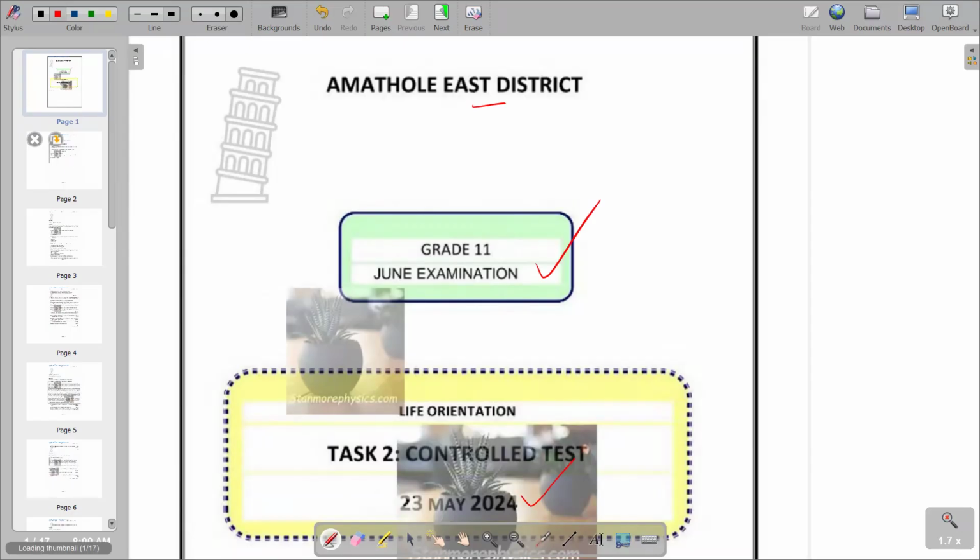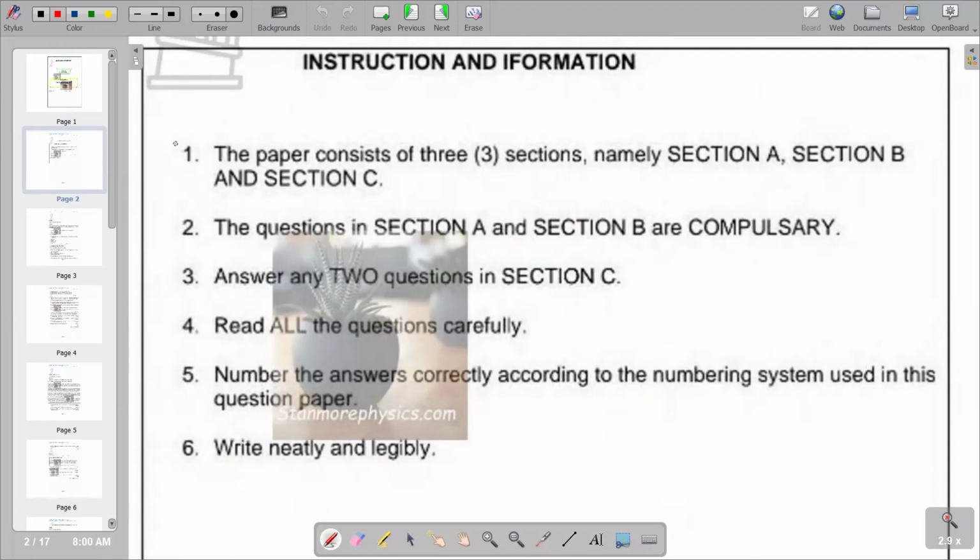So all the instructions and information: the paper consists of three sections, namely section A, section B, and section C. The questions in section A and section B are compulsory. Very important that we take note that we have to answer all questions in section A and section B. And then answer any two questions in section C. Very important to take note, section C is optional. We have to choose two questions according to this question paper. And of course, we have to read all the questions carefully.